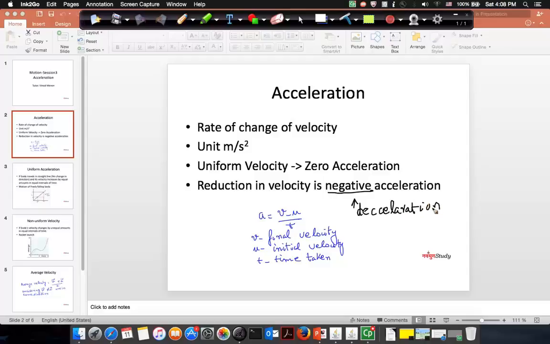Of course, it's very obvious that acceleration is a vector quantity. The reason is because it is rate of change of velocity, and velocity is a vector. If the velocity is a vector, then of course the acceleration has to be a vector. So both velocity and acceleration are vector quantities, where we have to look at the magnitude and also the direction of the term as we discuss it.